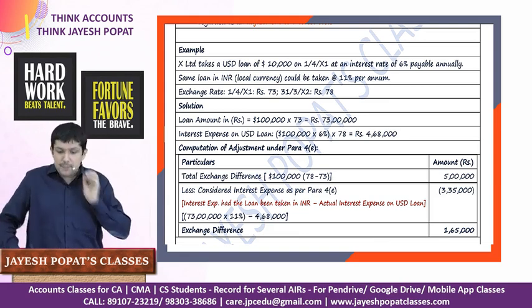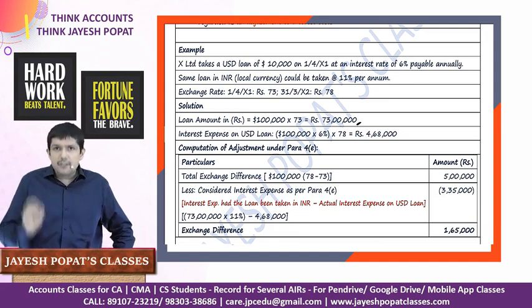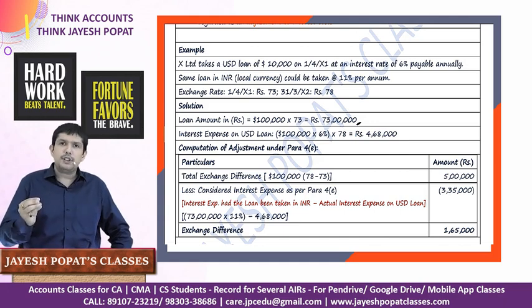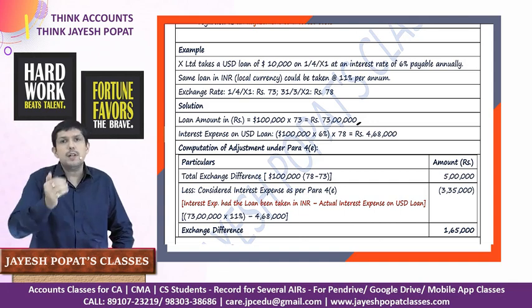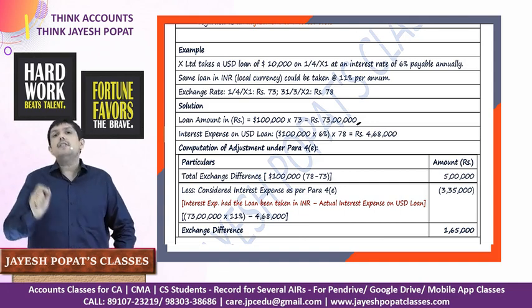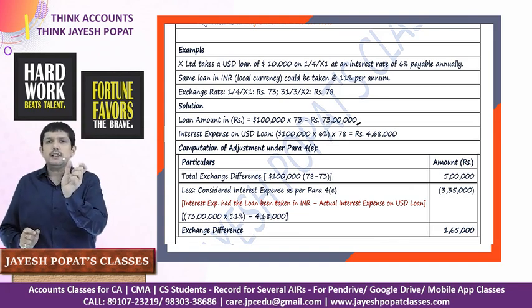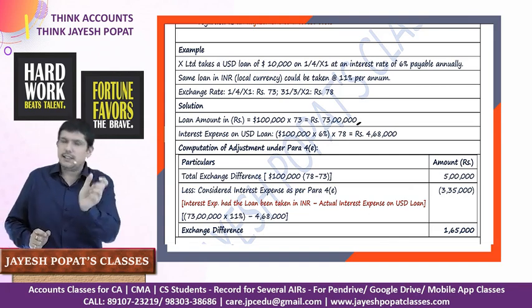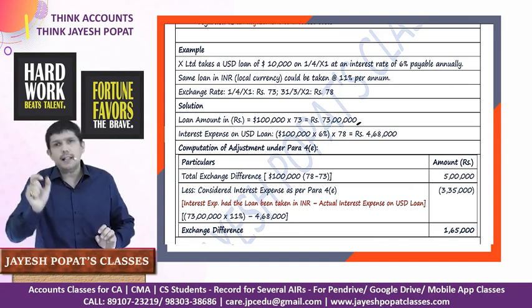Let's take an example. Let's say I want to borrow 73 lakh rupees. I have an option to borrow it from India, let's say at an interest rate of 11%, or I can borrow this same 73 lakh rupees from the US in a USD loan, and I will have to pay interest at the rate of 6%. So if I am taking a foreign currency loan, the interest will be paid at 6%. If I am taking the same amount in India, I have to pay 11%.